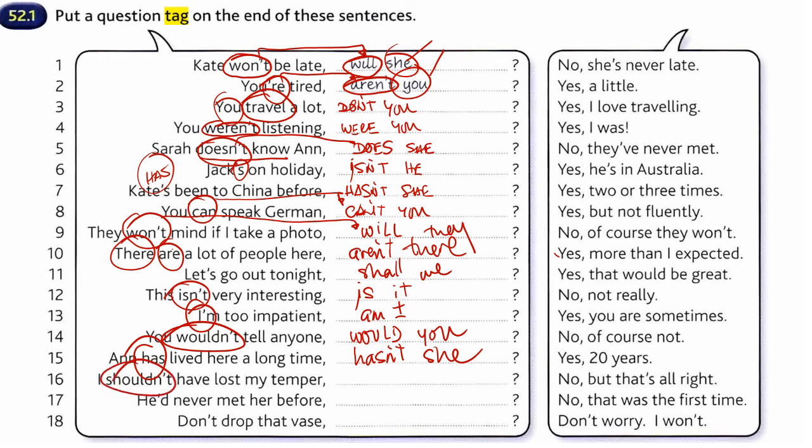So instead of shouldn't, I have to say should I. He had never met her before. Okay, had. So instead of had, hadn't he. And the last one, don't drop that vase. Talking about imperative, we always say, will you?